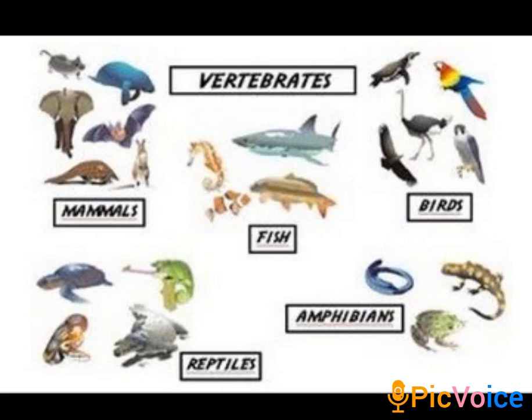The vertebrate animals are divided into 5 heads: fish, amphibia, reptiles, birds and mammals. So the first one being the fish. These are the animals which have fins and a tail.